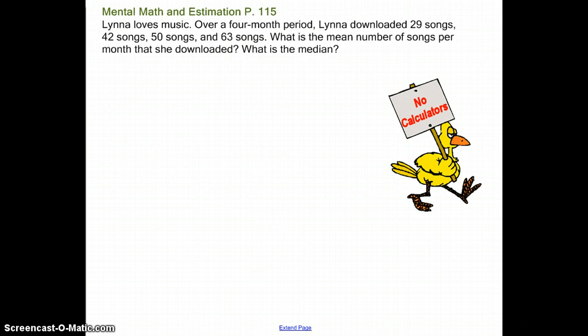Last but not least, mental math and estimation, page 115. Linda loves music. Over 4 months, she downloaded 29 songs the first month, 42 the second, 50 the third, and 63 the fourth month. What would be the mean number per month, and then the median? So we're trying to find the mean and the median.